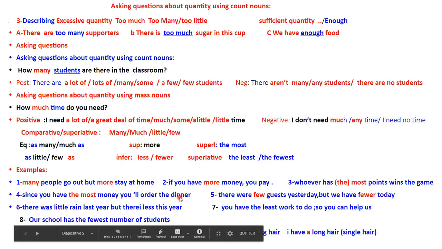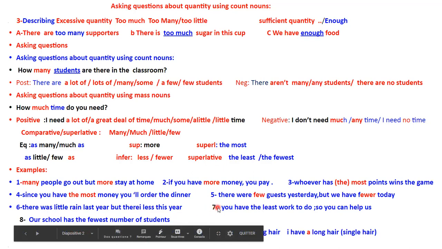You will order the dinner. There were a few guests yesterday, but we have fewer today. So yesterday we had, let's say, 7. Then today we've got 3. So we have fewer today. There was little rain last year, but there is less this year.